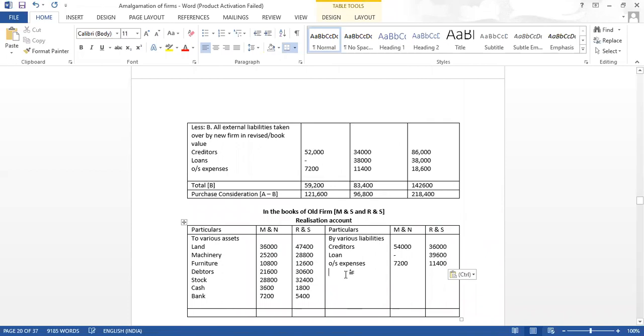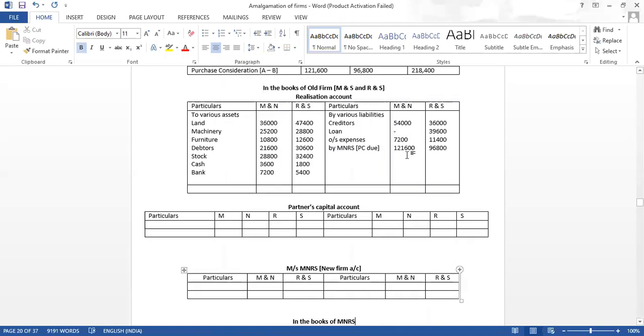After this, our next step is to show the purchase consideration due. What is the name of the new firm? MNRS, purchase consideration due. So what is the amount of purchase consideration? 121,600 and 96,800. Next effect, by MNRS will become by composite to realization, 121,600 and 96,800.